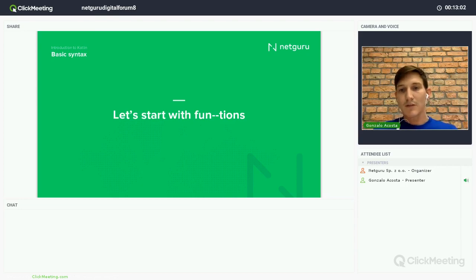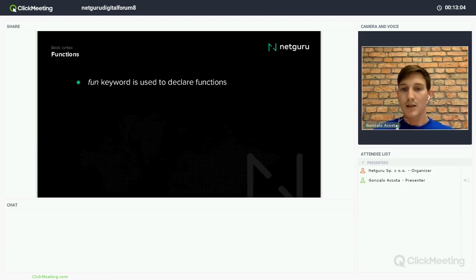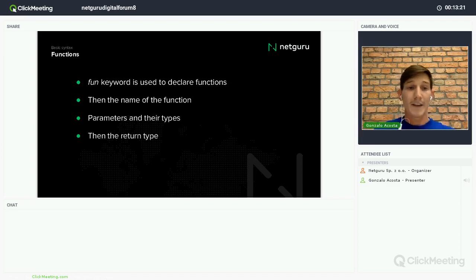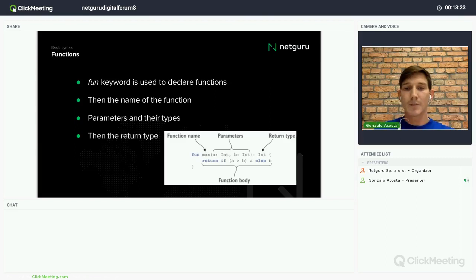So let's start with functions. Basically, to write a function, we need the fun keyword at the beginning, and then the name of the function. Then in parentheses, the parameter names and types, of course. And then at the end, the return type.